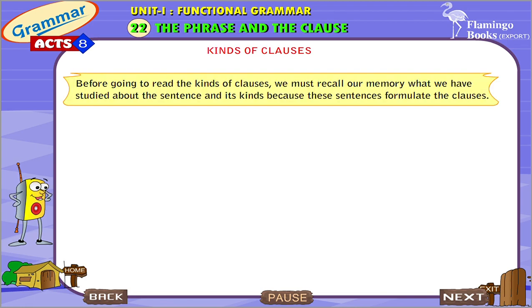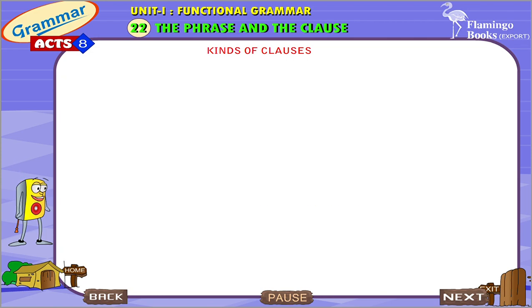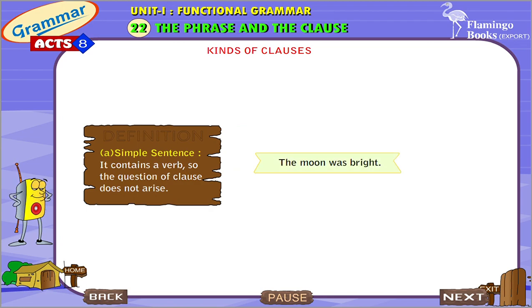Kinds of clauses. Before going to read the kinds of clauses, we must recall what we have studied about the sentence and its kinds, because these sentences formulate the clauses. Sentences: simple sentence, complex sentence, compound sentence. Simple sentence. It contains a verb, so the question of clause does not arise.